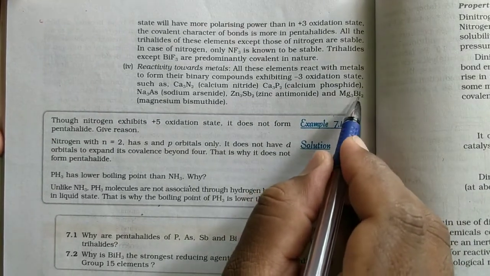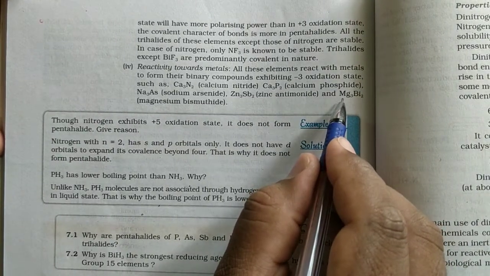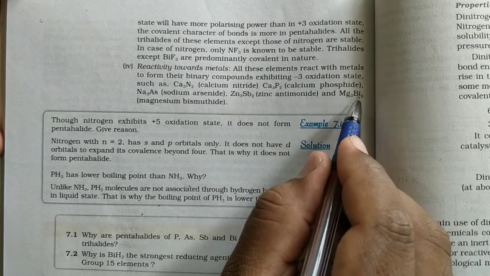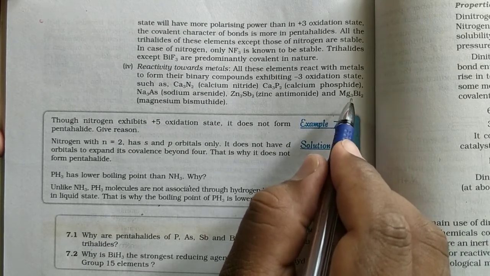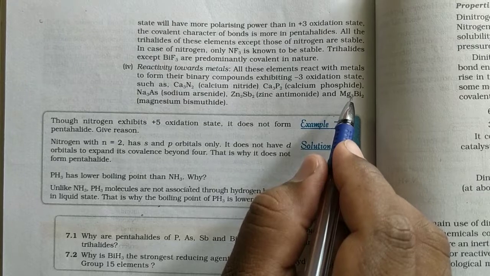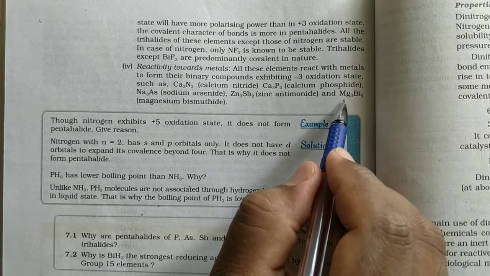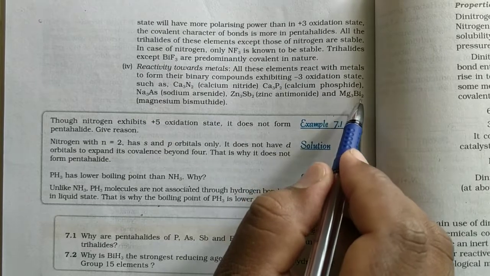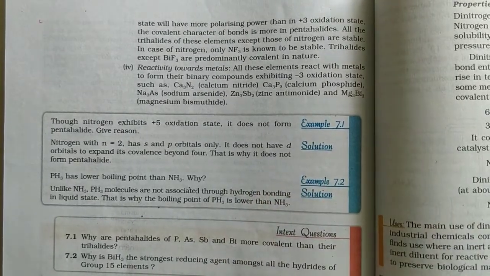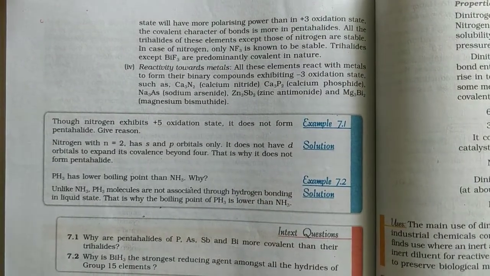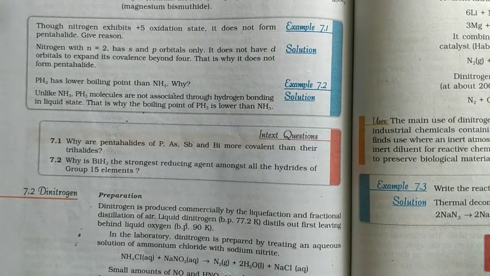Out of magnesium and bismuth, magnesium is more electropositive than bismuth. So bismuth is getting a negative charge in this case. Generally bismuth is also a metal. But out of these two metals, which has more metallic nature? Magnesium. That's why it is getting positive, and bismuth is getting negative. Is it okay?